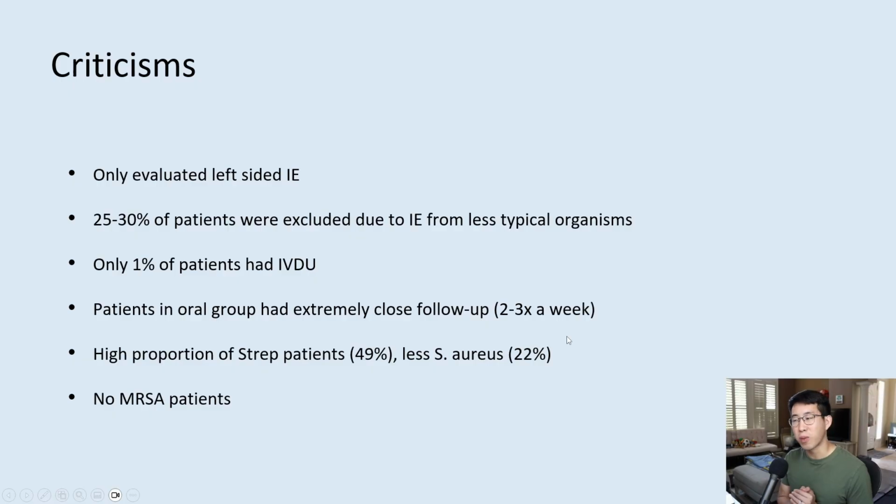However, I think this is very promising, and it would be really great if we had some more studies validating the early switch to PO antibiotics, because that would help these patients be able to get home so much sooner and avoid them having to get a PICC line, home health nursing, home infusion companies, all of that stuff.